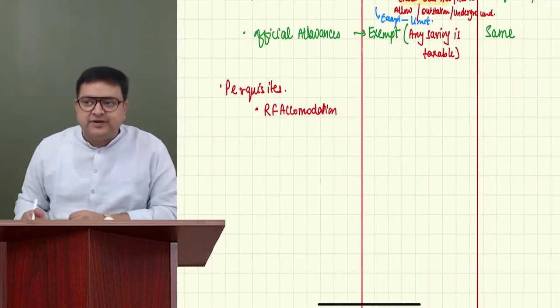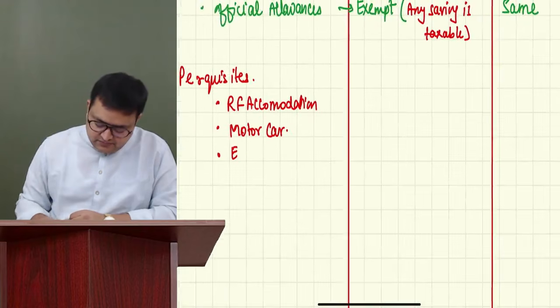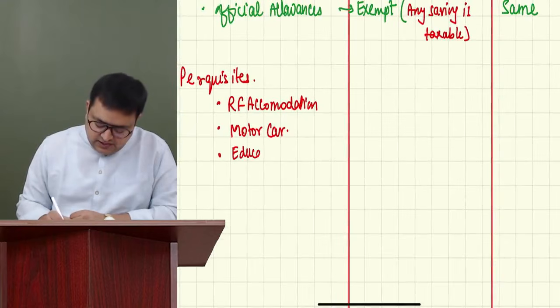Rent-free accommodation, RFA. Second is motor car facility. Third is education facility.